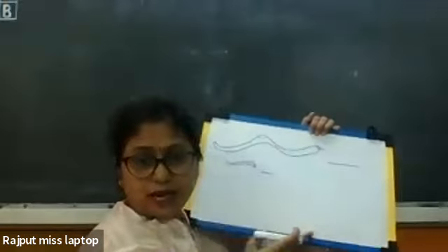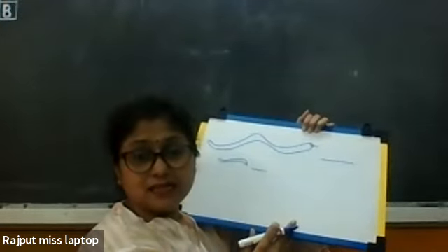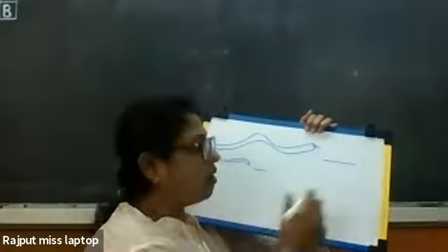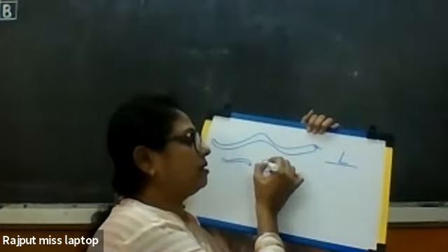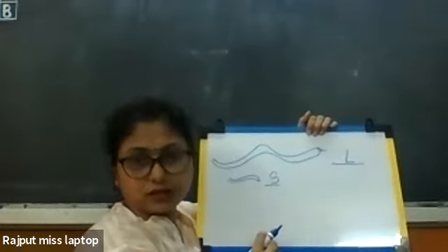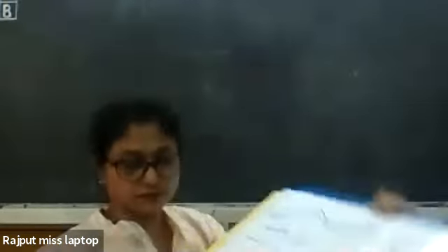Which one is long? Snake. Long. Right. And the earthworm is short.